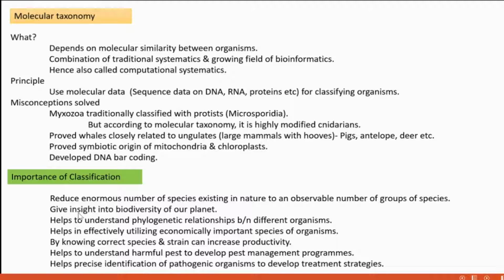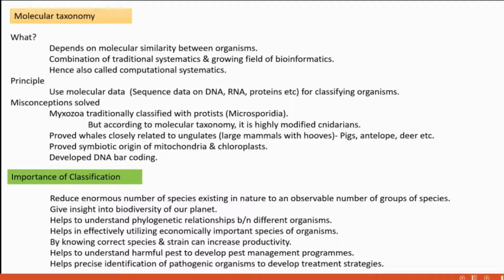Then the next importance is that it gives an insight into the biodiversity of our planet. As scientists started to classify organisms, only then did they come to know the biodiversity of our planet. And also it helps to understand the phylogenetic relationship between different organisms. Phylogenetic means